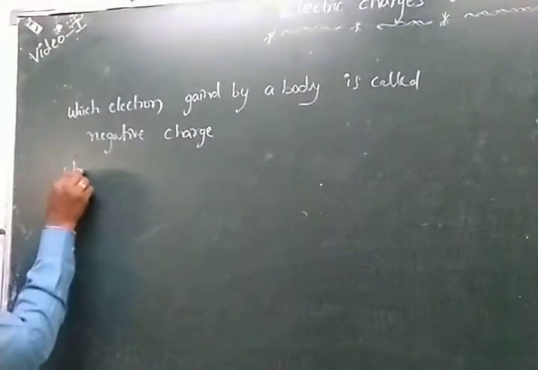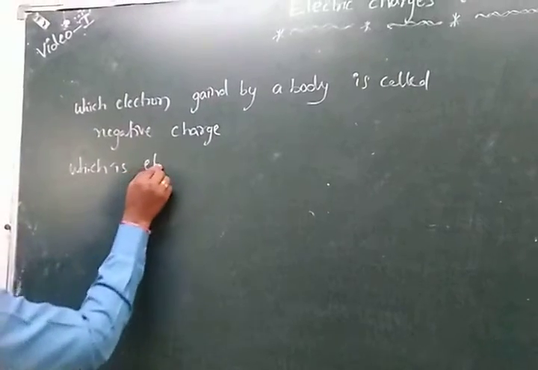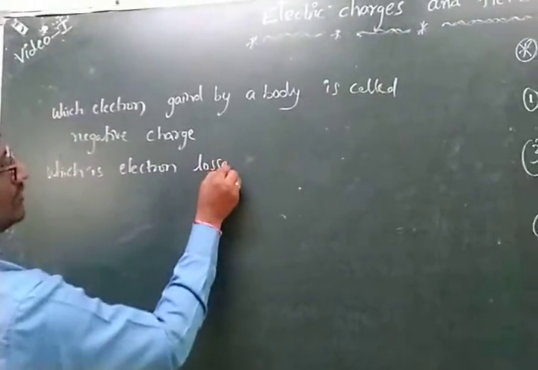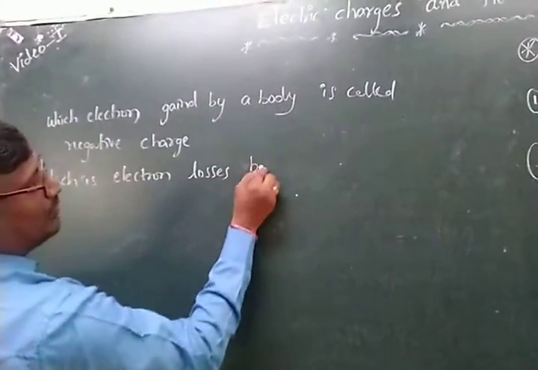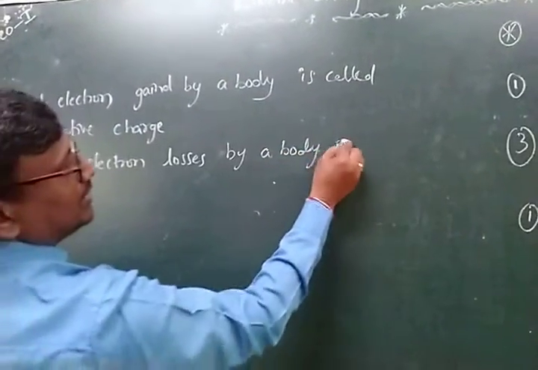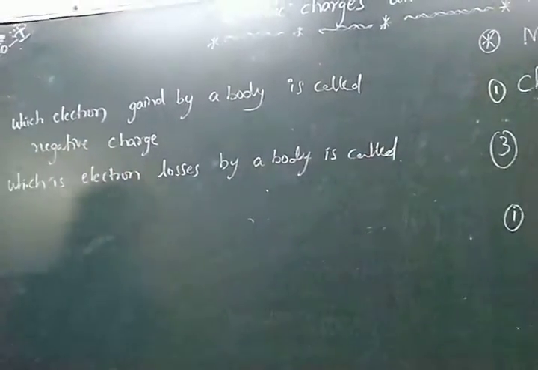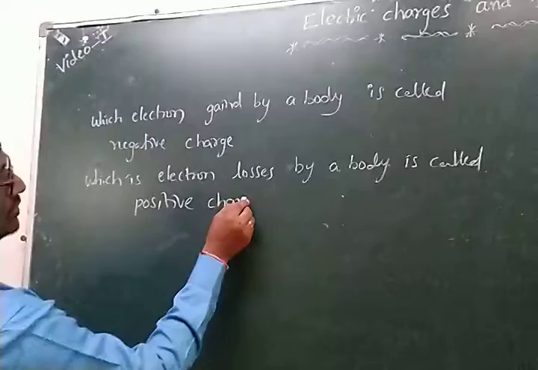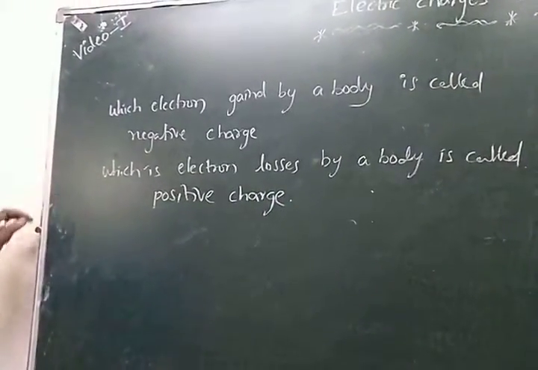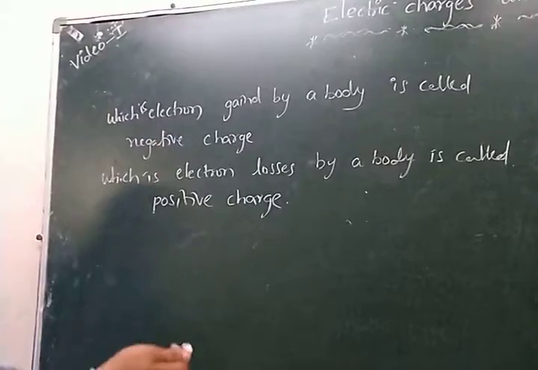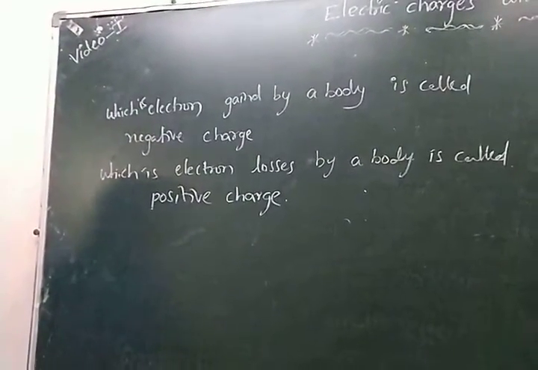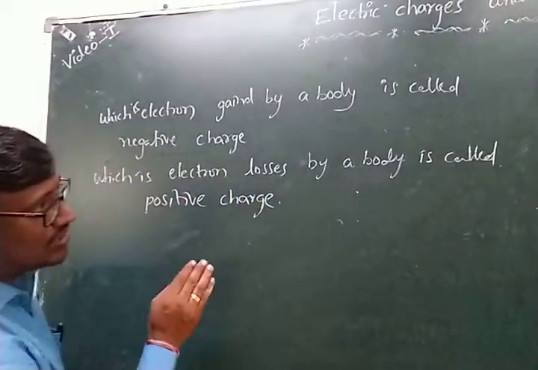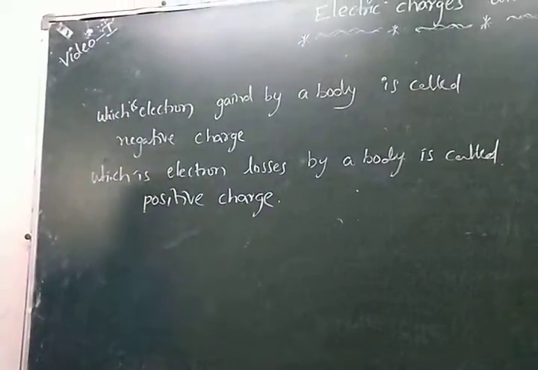The electrons lost by a body is called positive charge. Now here, the electrons gained by a body is called the negative charge. The electrons lost by a body is called the positive charge.